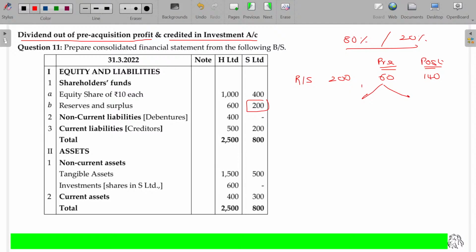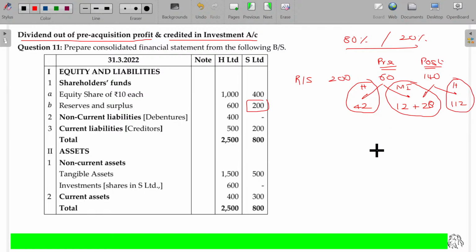Share for holding and minority. Holding and minority, and 80 percentage 42, 20 percentage here, 28 here, and 112 here.